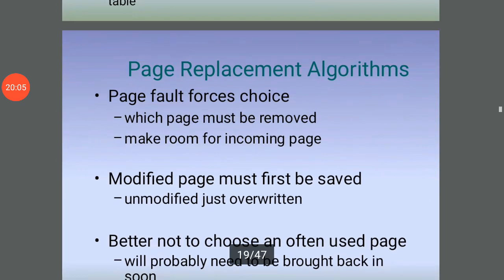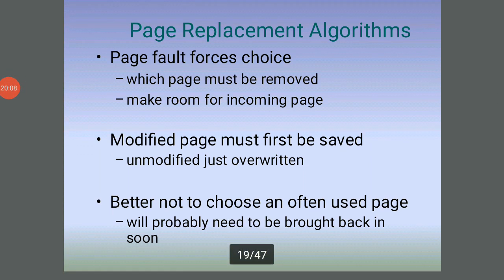What is the page replacement algorithm? A page fault forces a choice: which page must be removed and replaced by the new page, to make room for the incoming page. So in this memory area, we take one example: pages are removed and new pages are added for the incoming pages. A modified page must first be saved, while an unmodified one is just overwritten. Choose a page that is not often used, as a heavily used page will probably need to be brought back in soon.